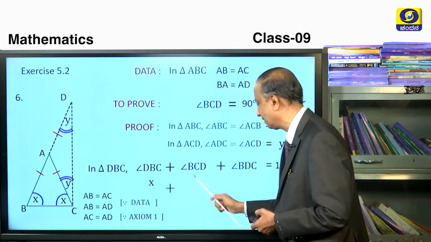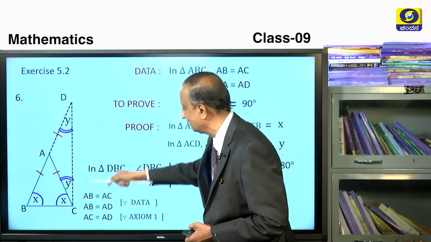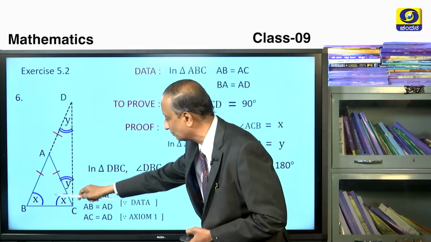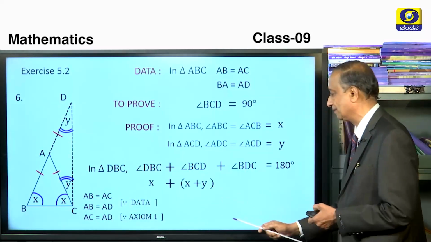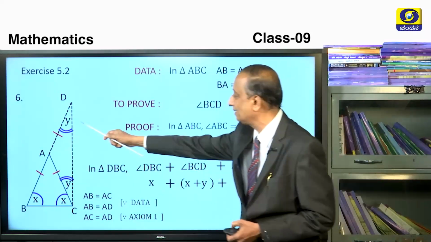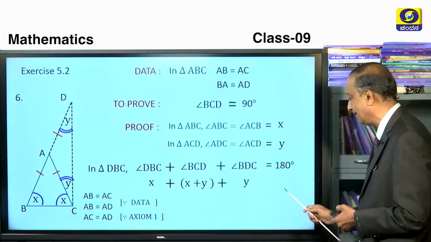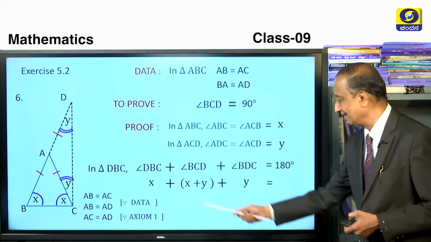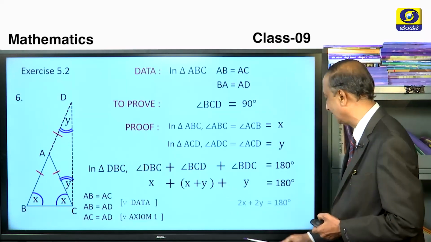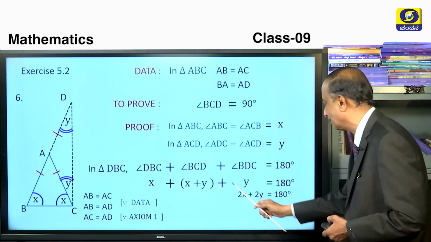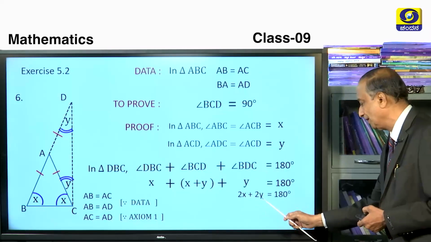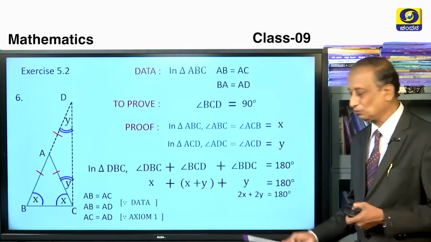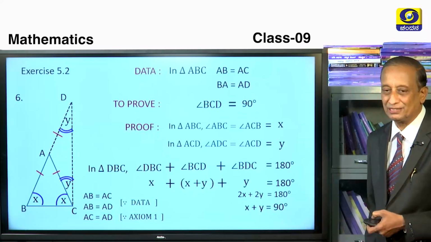So x plus, what is angle BCD, children? This angle is x plus y. So let us write x plus y plus angle BDC, which is y degrees, equal to 180. It's a simple equation. Let us solve this. x plus x is 2x, y plus y is 2y, so 2x plus 2y is 180. Divide throughout by 2. So we get x plus y is 90.